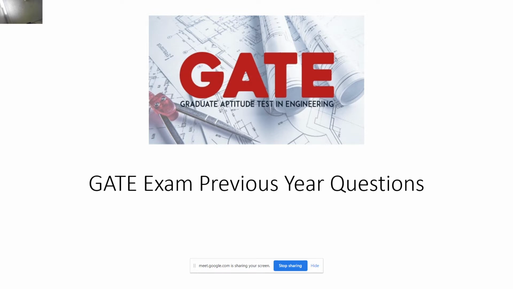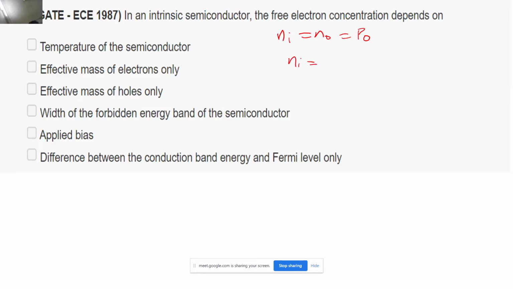In an intrinsic semiconductor, Ni is equal to N0, which is equal to P0, right? And this value of Ni I can write as root of NC NV into exponential of minus Eg by 2kT, correct? And what is happening with NC and NV?